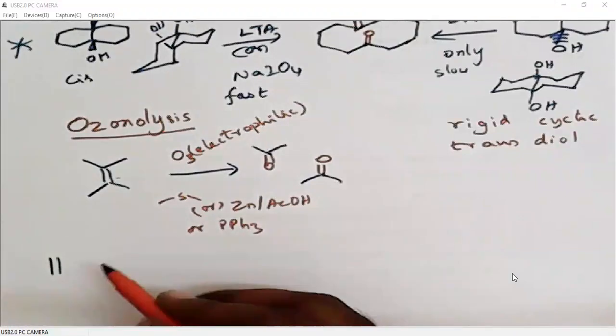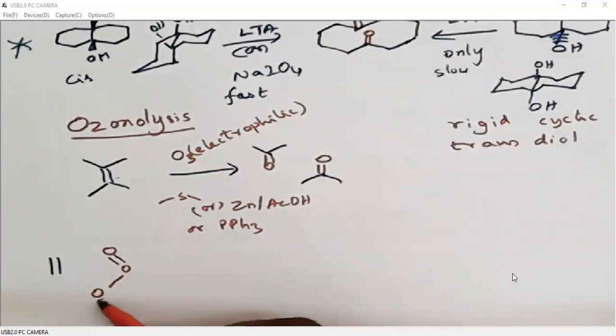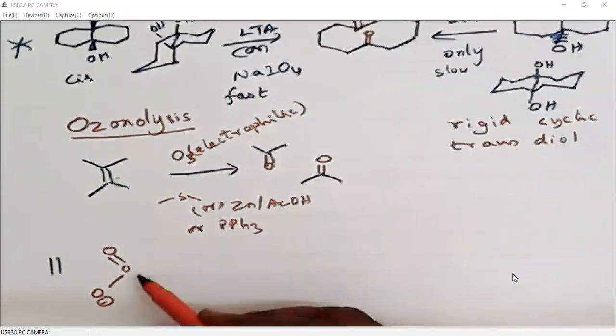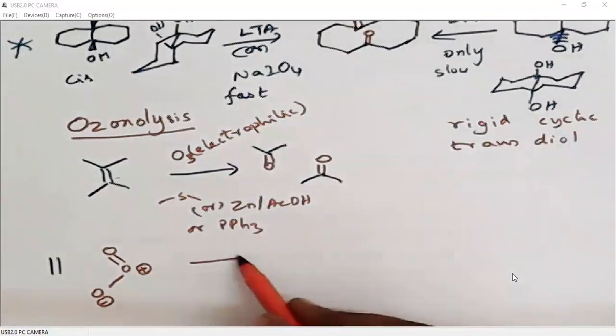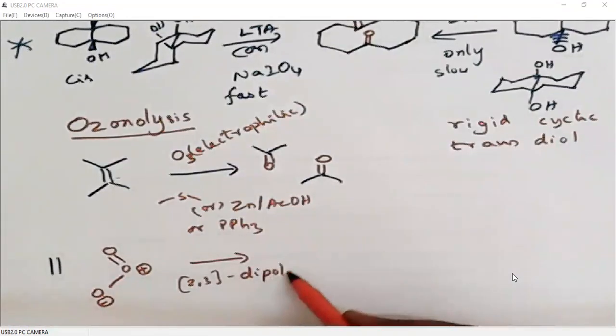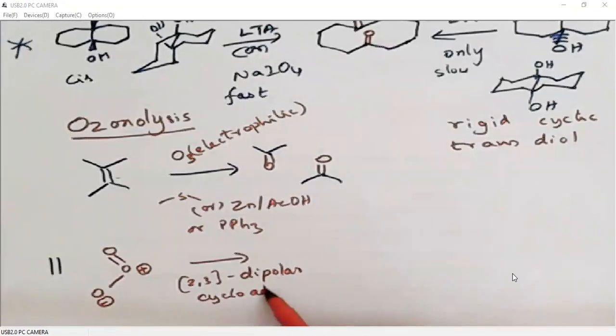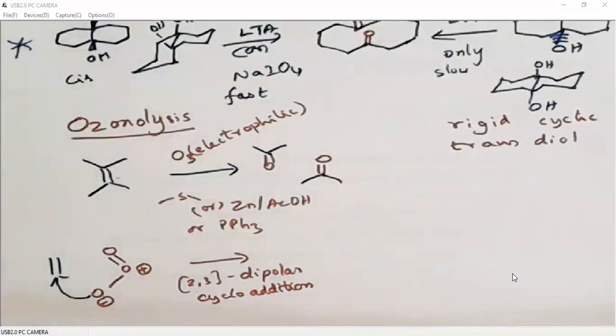It is an alkene. This is the structure of ozone. This oxygen will be negatively charged, this oxygen will be positively charged. So this will undergo a cyclization. It is a 2,3 dipolar cycloaddition. This negatively charged O minus will attack the alkene.